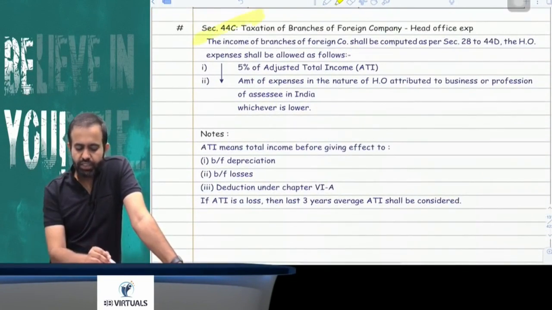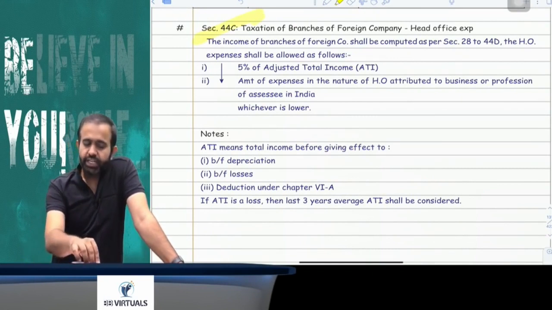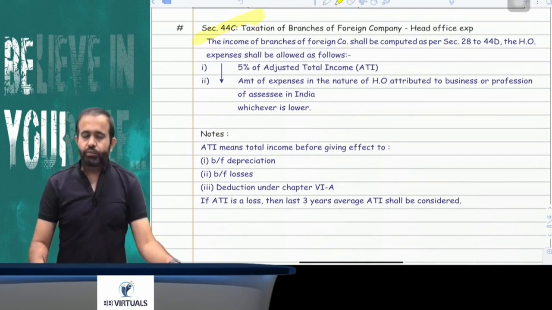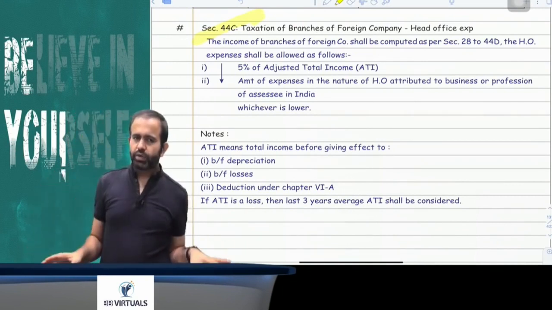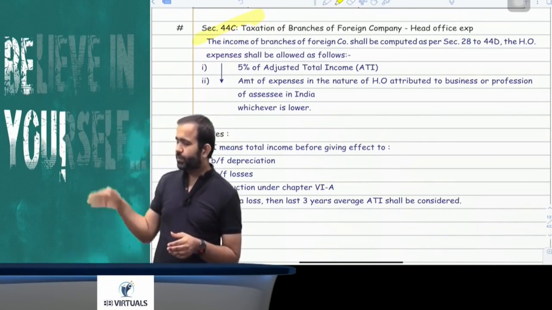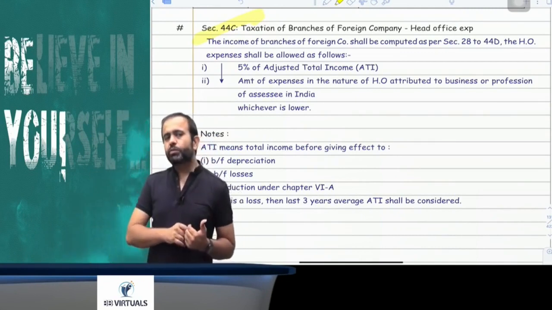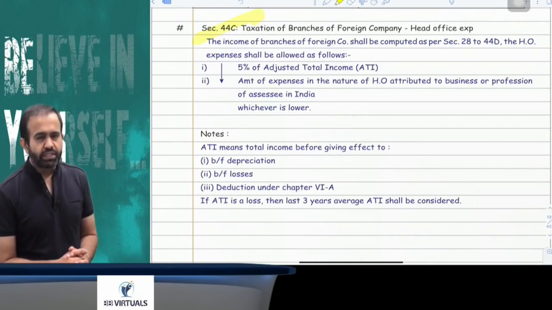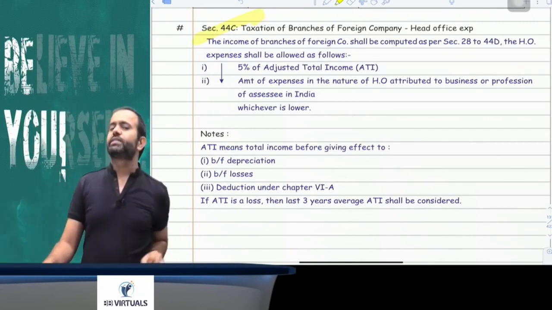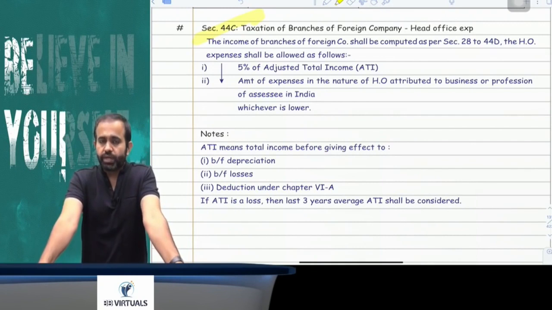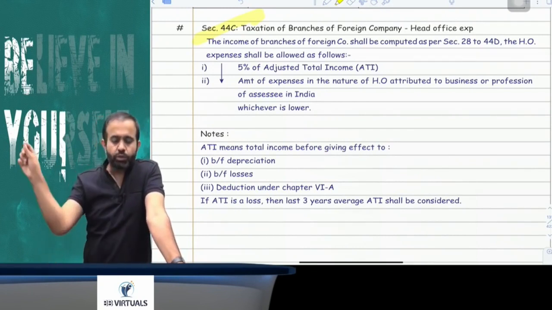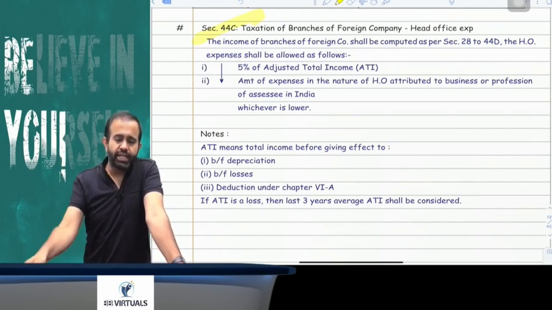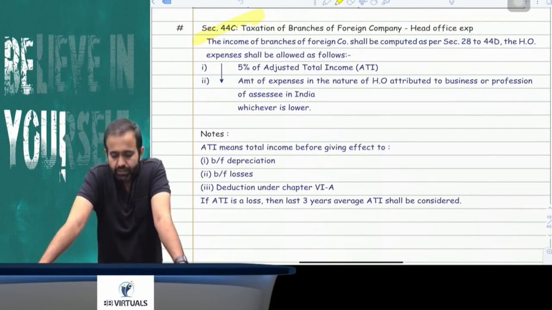Yes, there is one small section, 44C. Suppose any non-resident has an Indian branch. The Indian branch will prepare the P&L account as per normal provisions. The Indian branch will debit all expenditure and credit all income of that branch. Now suppose there is head office allocation expense, where the head office allocates some expenditure to the branch. The question is, will head office allocation expense be allowed to the branch? The answer is yes, it is allowed. What will be the allowed amount? 5% of the adjusted total income or the actual head office allocation expenses, whichever is lower, is allowed to the Indian branch. But what do you mean by adjusted total income?